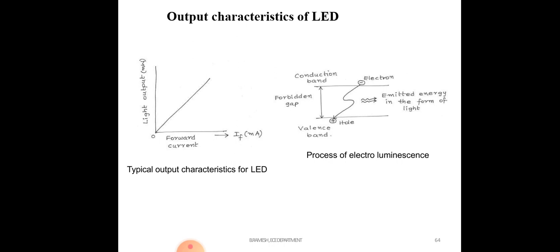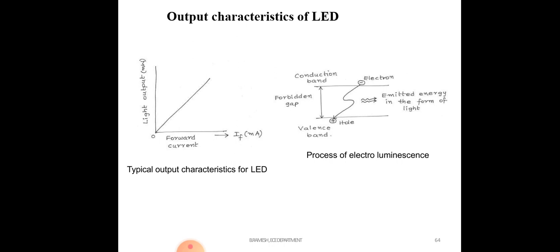When holes and electrons recombine, energy is emitted in the form of light. This is the process of electroluminescence, so when these two recombine, it generates light.